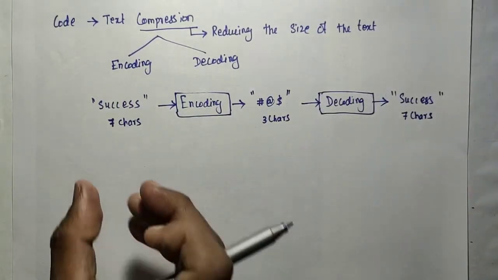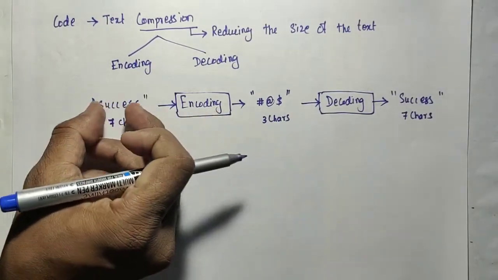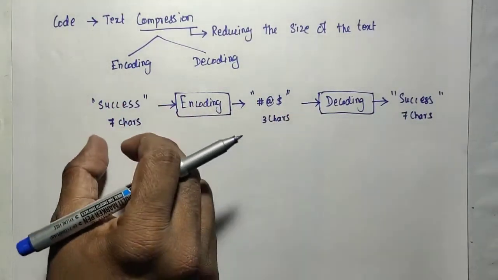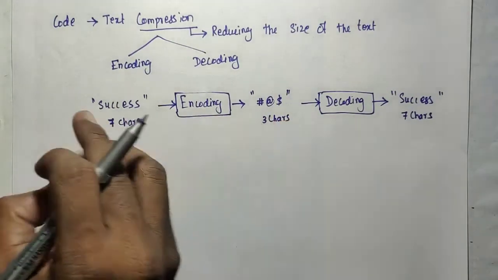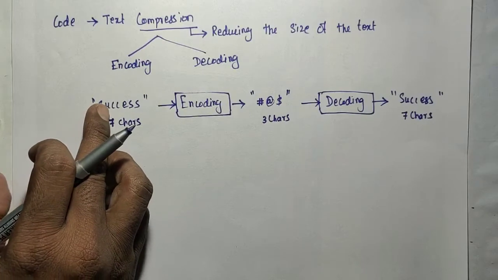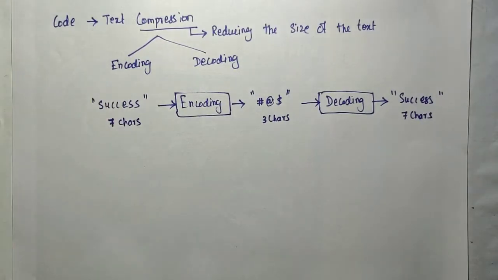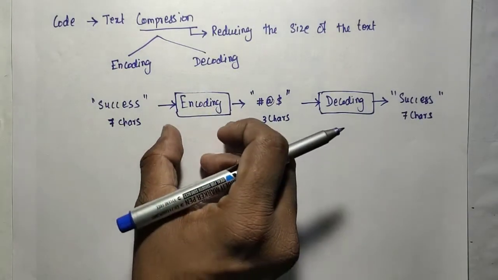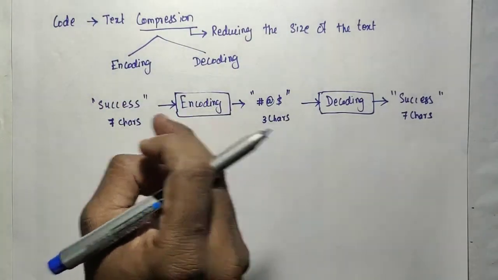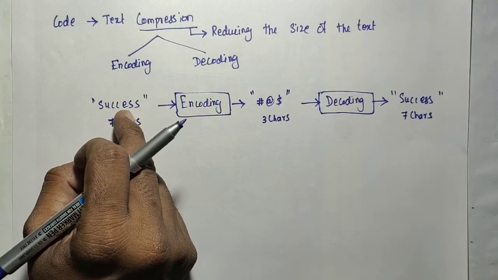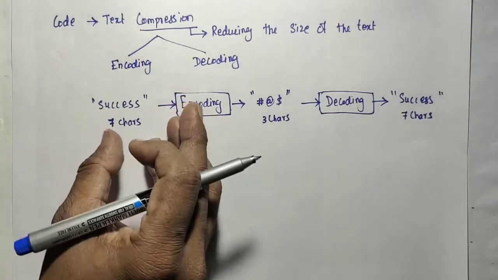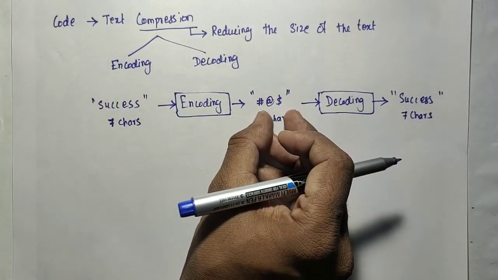Okay, so the compression during the encoding, the 7 characters is reduced to what? 3 characters. How is it reduced? Each symbol or each character will be substituted with a code word in a code. For the encoding process, it is using some code. The code is nothing but, for each and every symbol, we will substitute one code word. So those code words will form what? The compressed text.